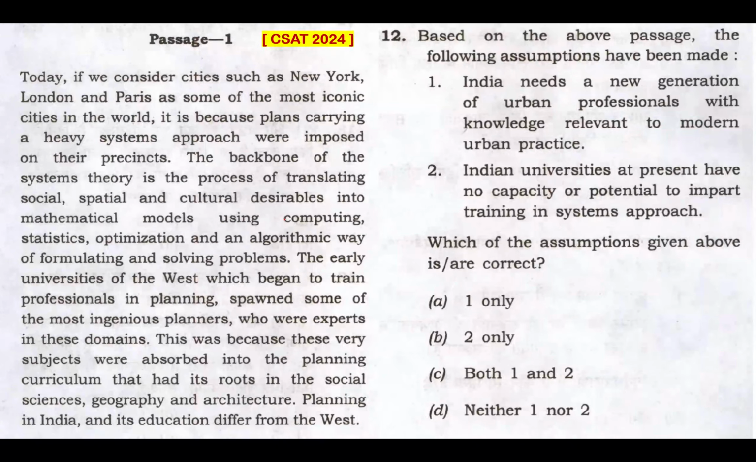Question 12. Based on the above passage, the following assumptions have been made. Statement 1. India needs a new generation of urban professionals with knowledge relevant to modern urban practice. That's something we can easily assume from this passage because the passage begins talking about today, if we consider cities such as New York, London, and Paris as some of the most iconic cities in the world, it is because plans carrying a heavy systems approach were imposed.